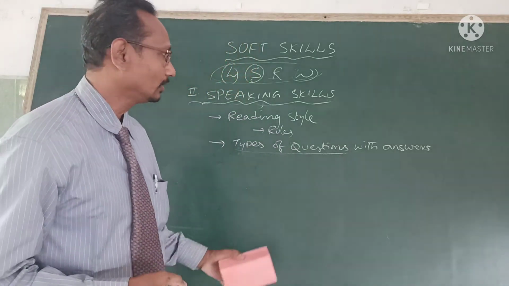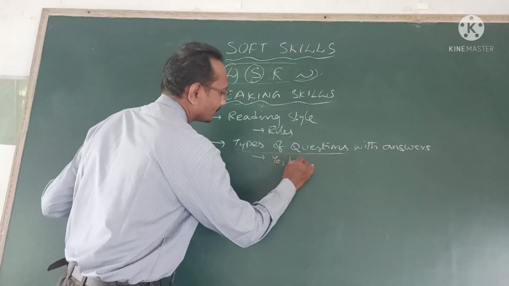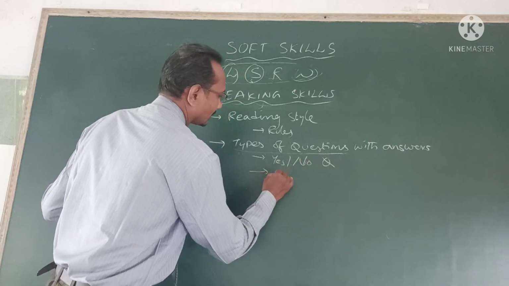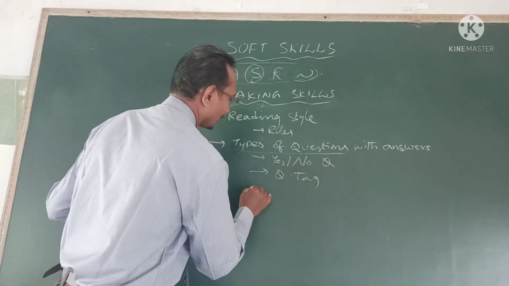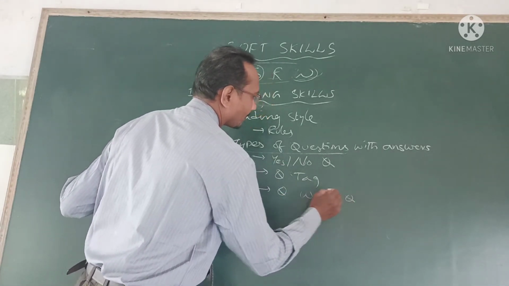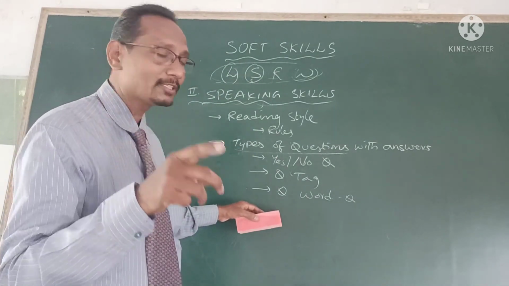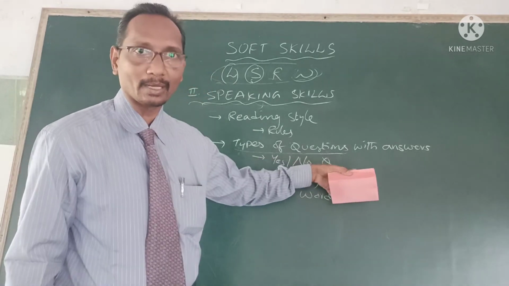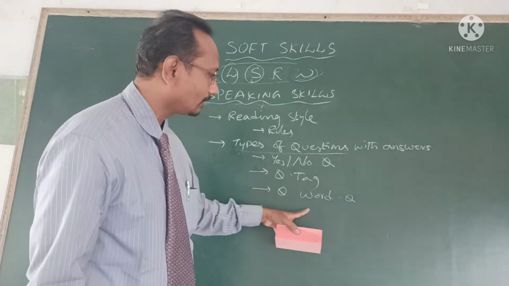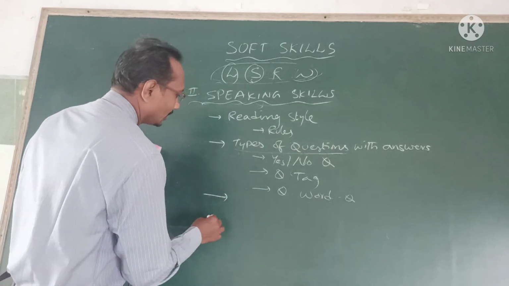Being a student, you should know. There are three types. First one is a yes or no question. Second is a question tag. The third is a question word question. My dear students, when the time comes, I tell you the definition of a yes or no question with an example, and coming to the question tag with an example, and coming to the question word questions with examples I give you.